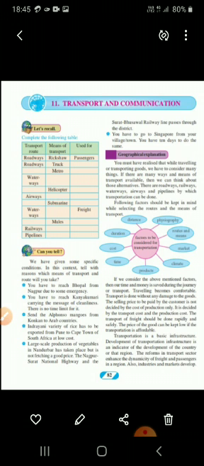Products, which type of products are to be transported to a particular place. So these types of factors have to be kept in mind. Time also, how much time it has to take, cost also, duration also. So all these factors are kept in mind while selecting the routes and means of transport. Understood?